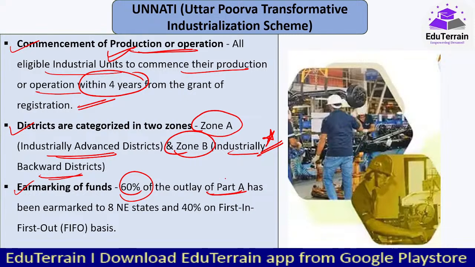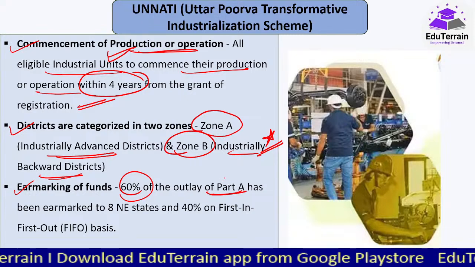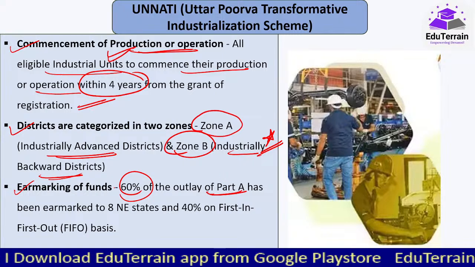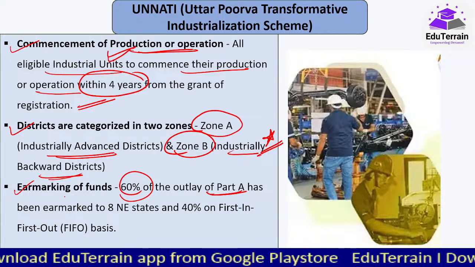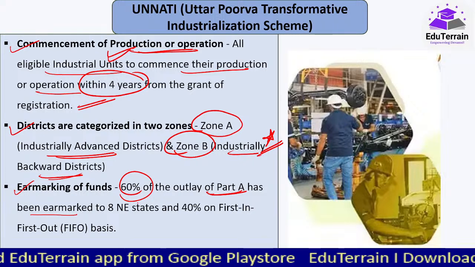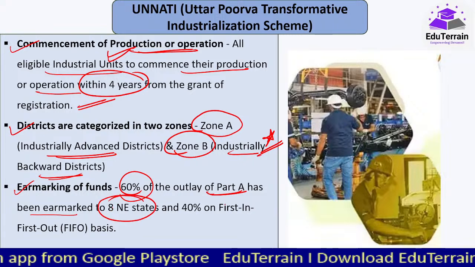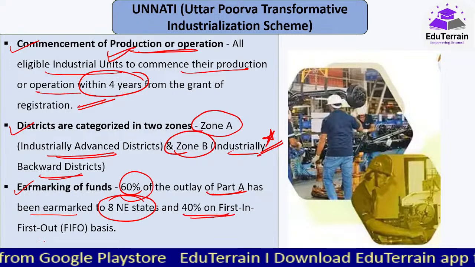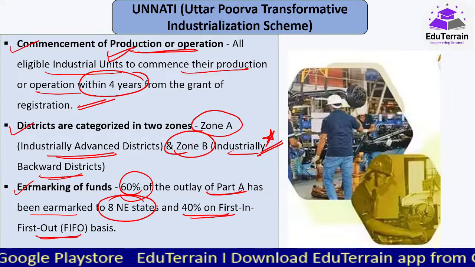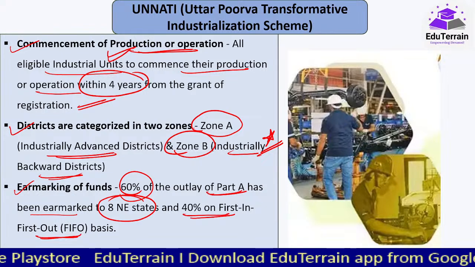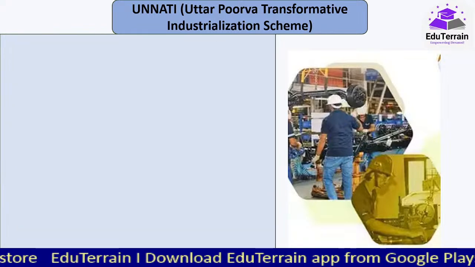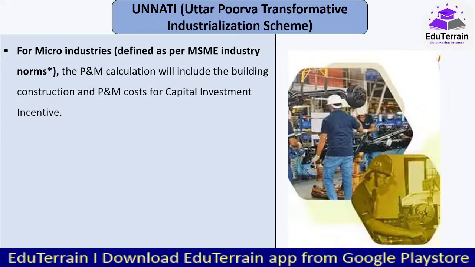Part B would be for the administrative expenses or capacity building, all those expenses. So 60% of the outlay of Part A has been earmarked to these 8 northeastern states, and the rest 40% would be on first in first out basis. Okay, whoever registers first, the allocation will be done on that basis.